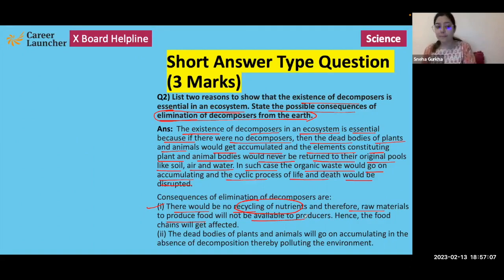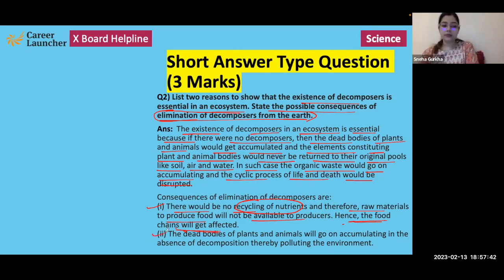If there are no elements present in the soil, then it is going to disrupt the growth of the plants, which are our producers. If the growth of producers is disrupted, then it is going to affect the entire food chain. So because there will be no recycling of nutrients, therefore raw materials that are required to produce food by the producers will not be available. Producers will not be able to synthesize their food, and hence the entire food chain is going to get affected. So the first consequence that we face is this.